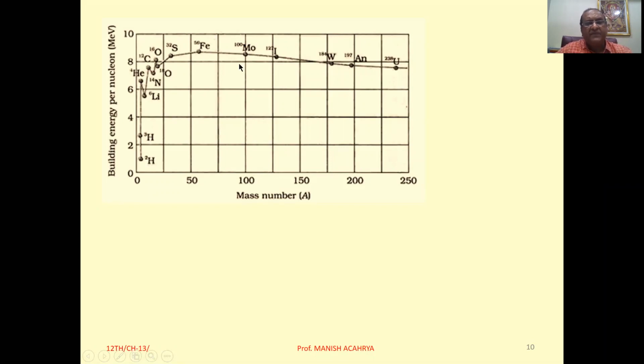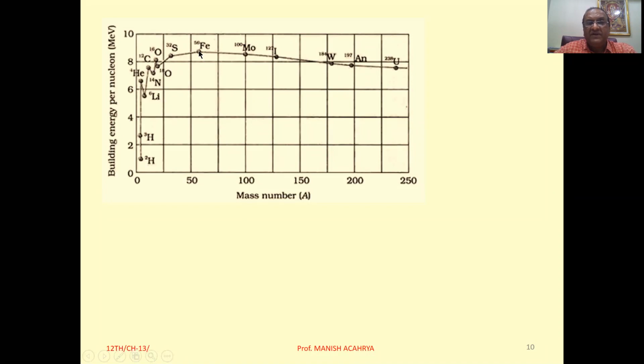But here see, now binding energy per nucleon, that is the measure of the stability of nucleus. જેમ binding energy per nucleon વધારે હોય એમ આપણે ન્યુક્લિયોનને ન્યુક્લિયસમાંથી ફ્રી કરવા માટે વધારે એનર્જી આપવી પડે. તો જે ન્યુક્લિયસ માટે બાઇન્ડિંગ એનર્જી પર ન્યુક્લિયોન વધારે હોય, that particular nucleus is considered as most stable nuclei.